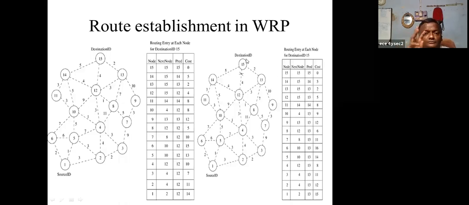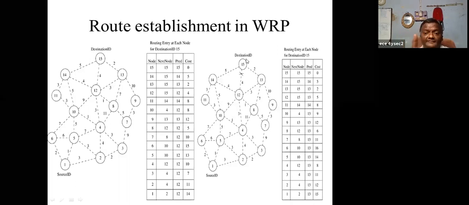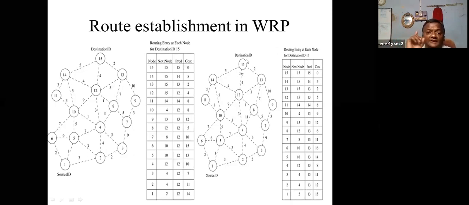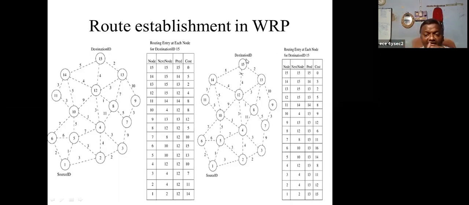So in the DSDV, three things are there. The first one: if there is a break, how should you find the break? Because of the timer, the count decreases continuously to 0, then there is a problem. Once you find the break, the cost will become infinite. That should be shared with neighbors. Okay. So the second thing is that sharing. The third one is to choose the immediate path.